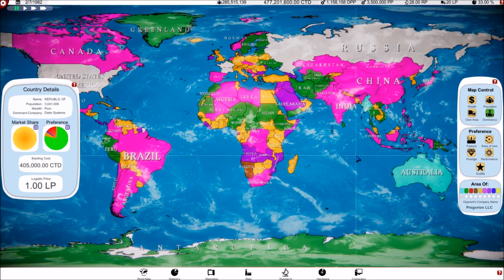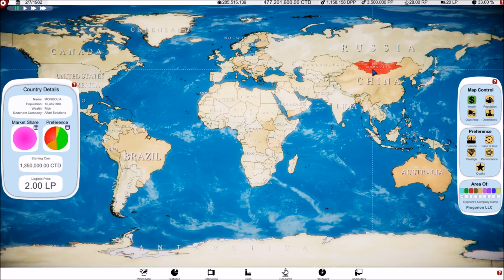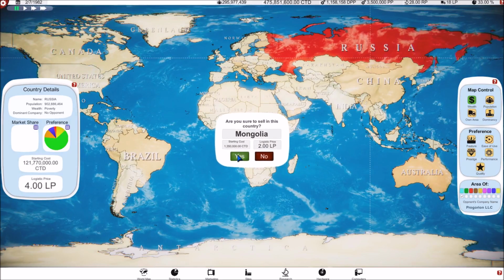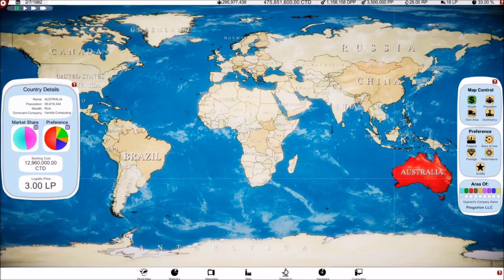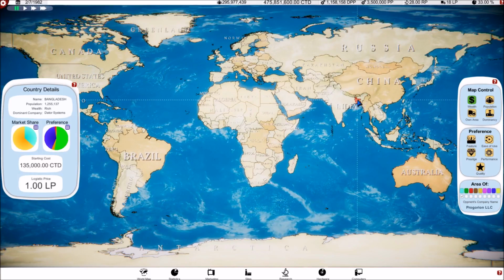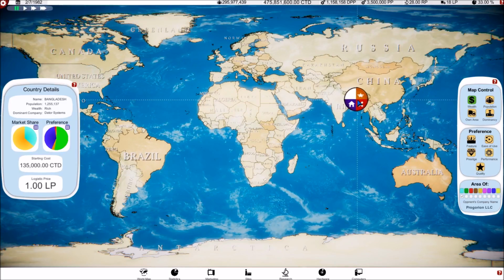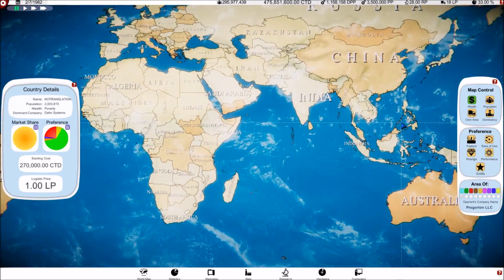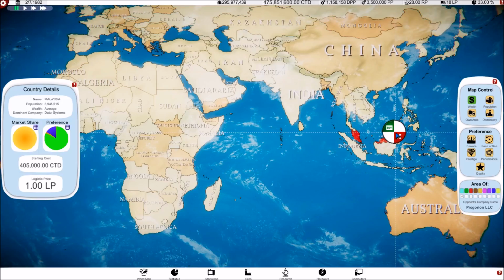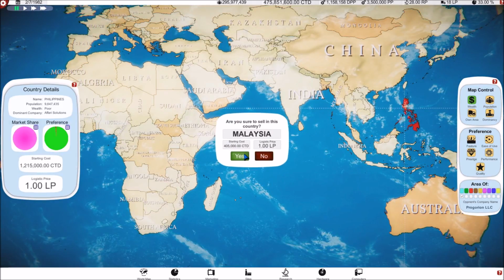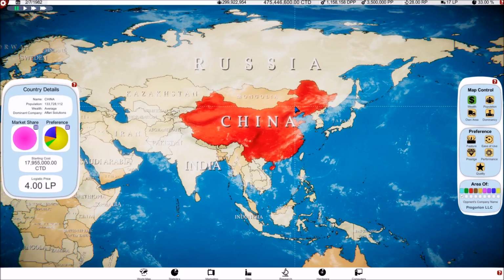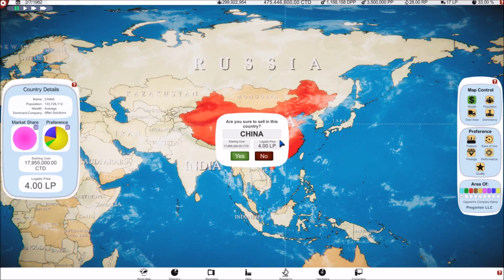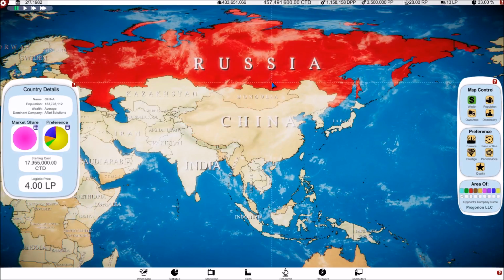All right, we were looking at wealthy countries. I was going to go ahead and buy into Mongolia because they're wealthy. That's kind of how it works. We're already in Australia. Bangladesh is wealthy. Sure, why not? Oh, I guess we're already in there. That's why not. What about Malaysia? There you go. They're average, but you know what? We're going to buy in there anyways. I don't care. China is average and big, so let's buy into there too. Yes, all right. We've got 457 million left.